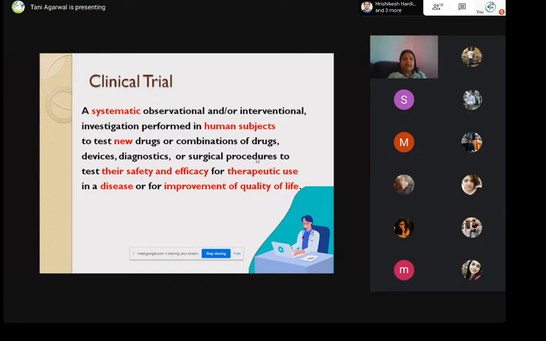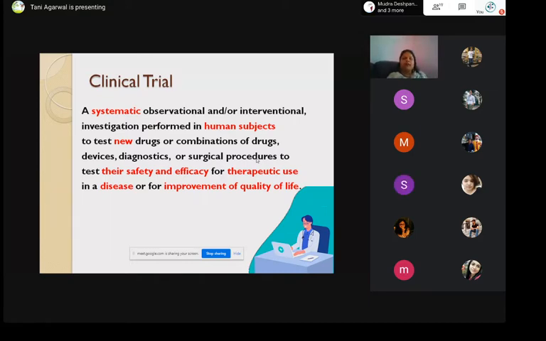There has to be a proper mention of how many participants are going to be there, what is their age group, what is their gender, what is their medical condition, how they are going to be treated, and if something wrong happens to them during the trial, or if there is some mishappening, who is going to take the responsibility of that. All those things are well defined in the beginning itself.